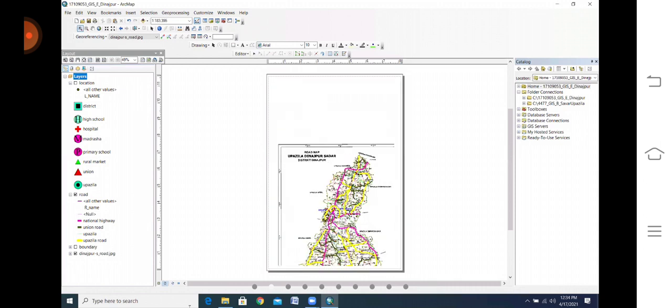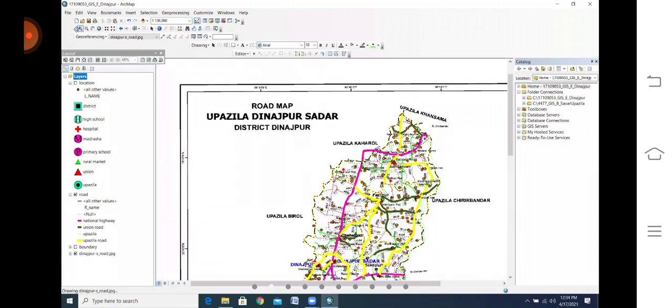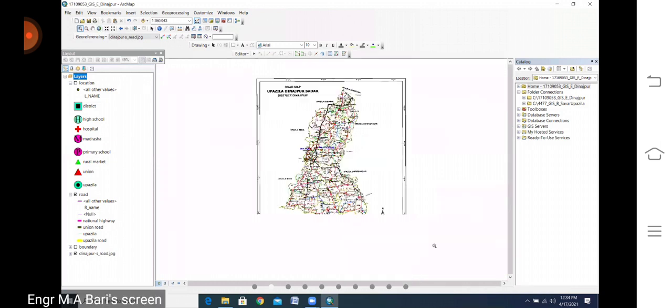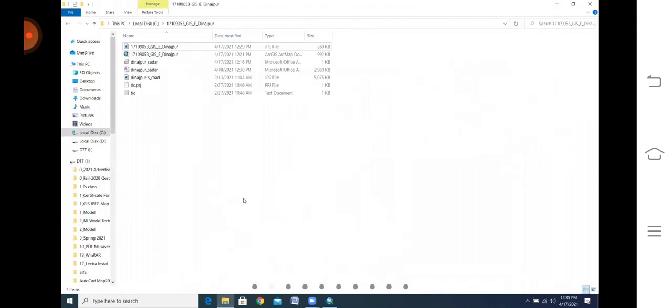You need to show the east and north values. Now clear? You need to show them in the map, in the grid position. Yes, sir.